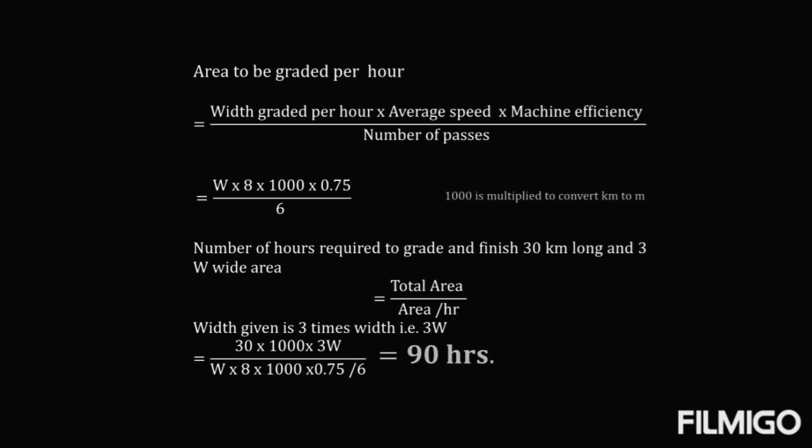The number of hours required to grade and finish the 30 km long, 3 times the width wide area will be the total area upon the area per hour. The 30 km is converted into meters, multiplied by the width, that is 3W, upon the area graded per hour. So we come to the conclusion that we require 90 hours to grade this area.